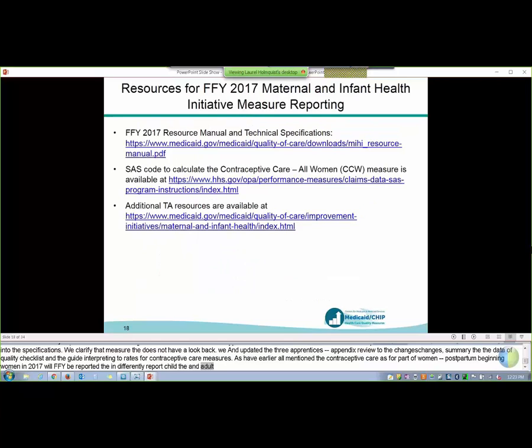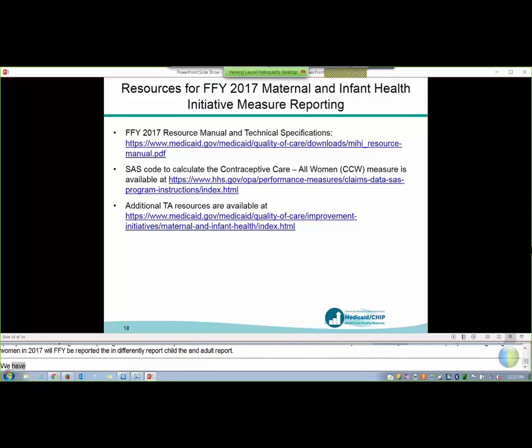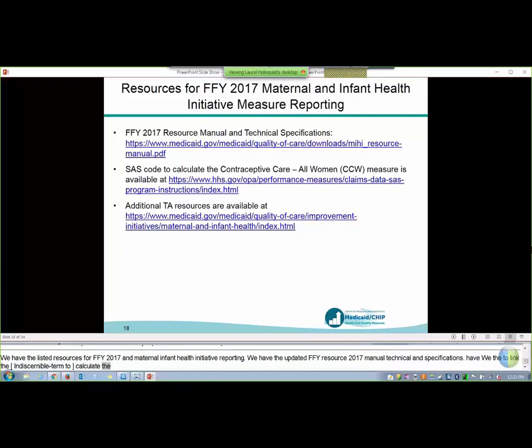And on this slide, we've listed the resources for FFY 2017 Maternal and Infant Health Initiative measure reporting. So first, we have the updated FFY 2017 resource manual and technical specifications. We have a link to the SAS code to calculate the CCW measure, and then we've also provided the link for additional TA resources on Medicaid.gov. And now I'll turn it back over to Allison, Colleen, and Rosemary to discuss data quality. Next slide.